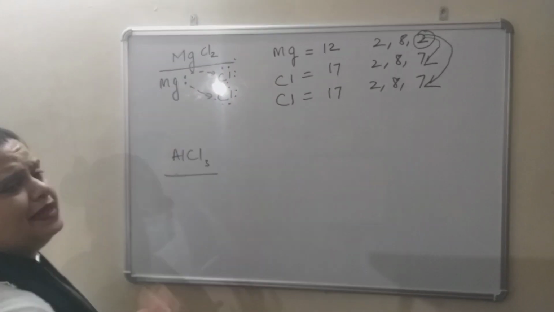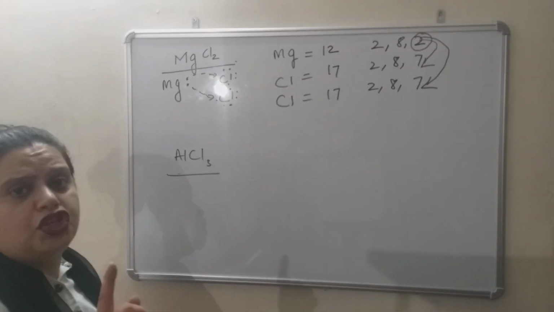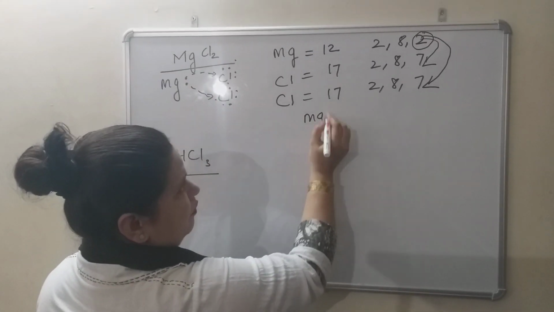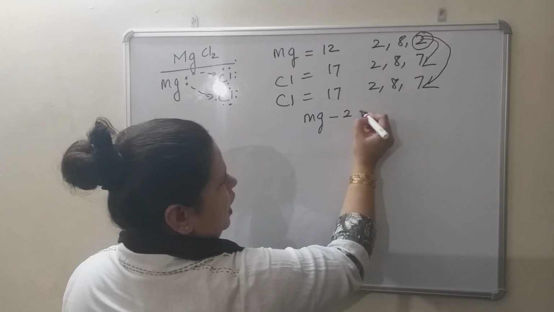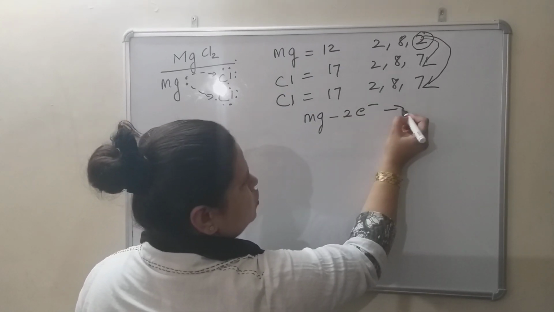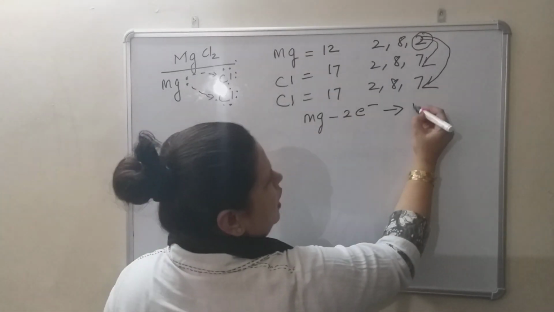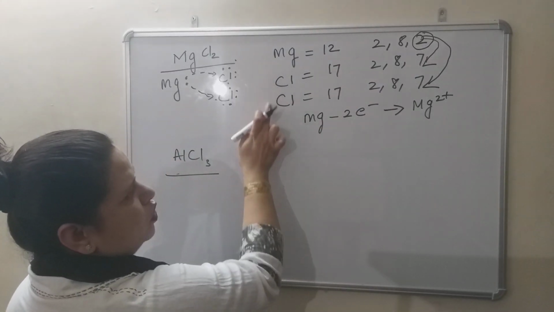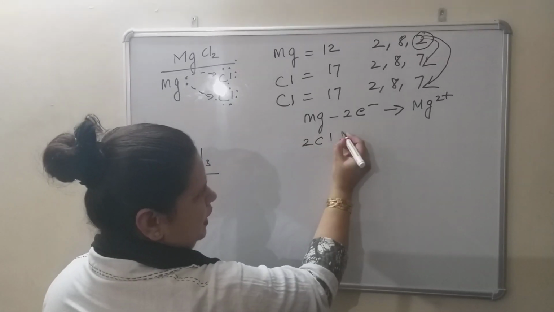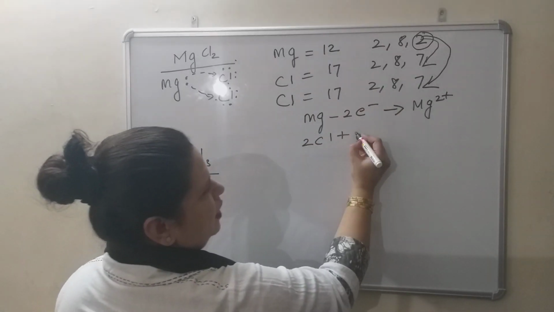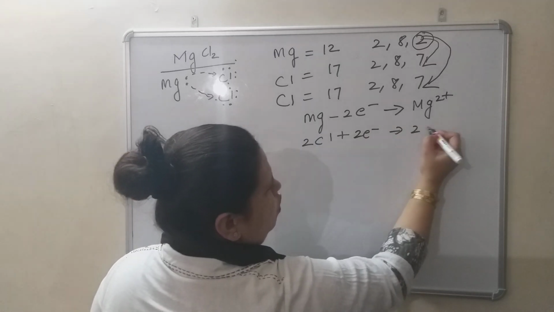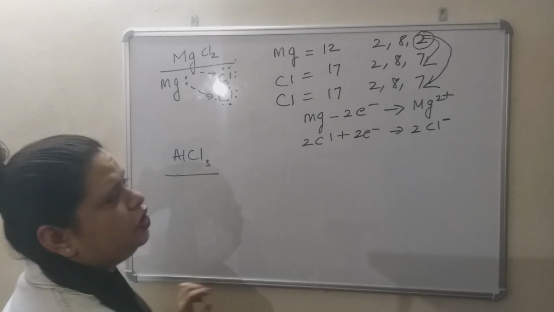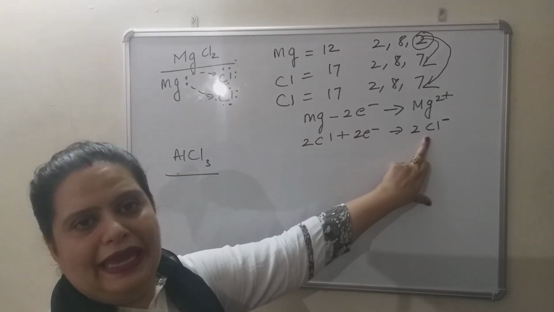If you want to represent this in the form of an ionic reaction, how will you represent? 1 atom of magnesium loses how many electrons? 2 electrons. So when it loses 2 electrons, 2 positive charge will come over it. And how many atoms of chlorine? 2 atoms of chlorine. Total how many electrons gained? 2 electrons. So 2 atoms of chlorine are gaining 1 electron individually. That's why I have written 2Cl negative.